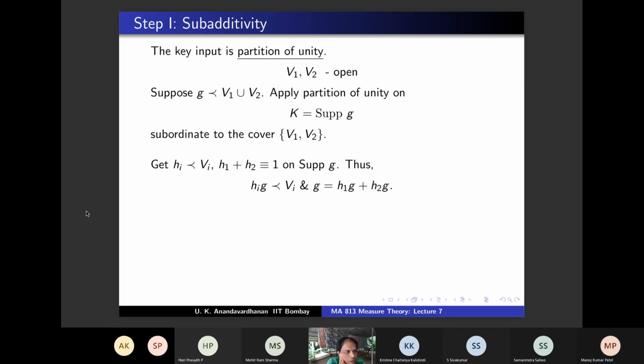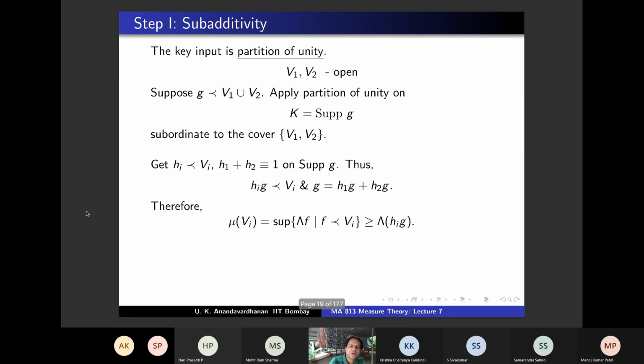It is the supremum of the values of that positive linear functional, lambda f, where f precedes V. So here we are starting with G, G precedes V1 union V2. So mu of Vi will be the supremum of lambda f, f precedes Vi. Correct? This is the definition.